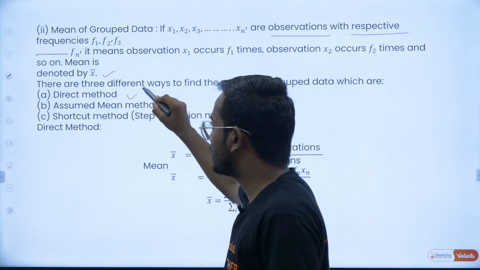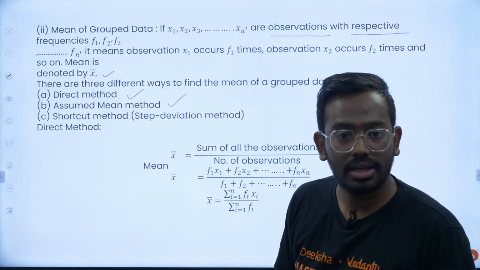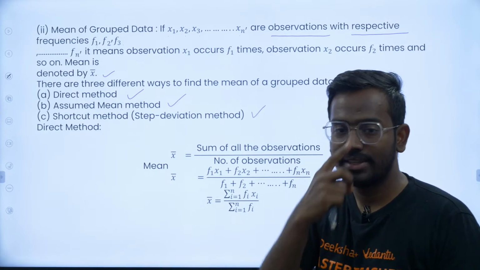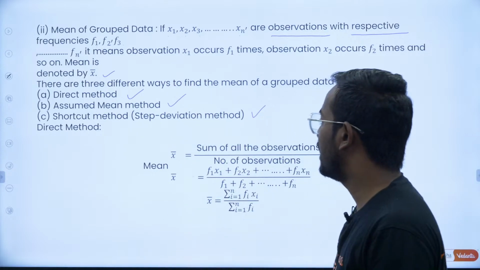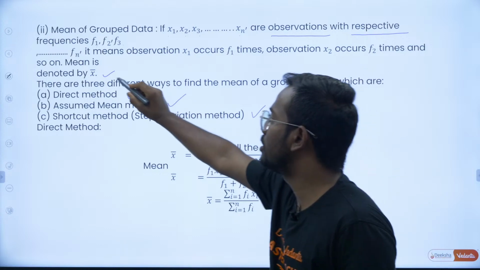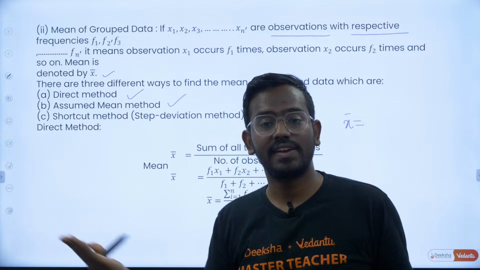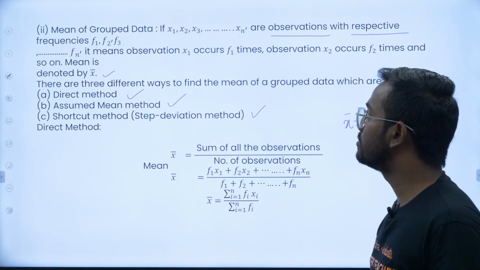One is the direct method. The second one is the assumed mean method. The third one is the shortcut method or step deviation method. There are three methods of getting the mean. The direct method: the mean is usually denoted by x bar. What will you do? Mean is basically the sum of everything divided by the total number of observations. Sum of all observations. How do you do the sum of all observations?